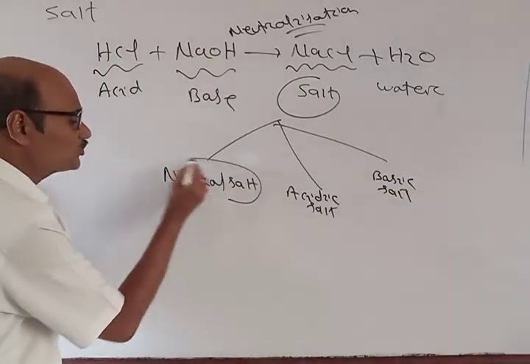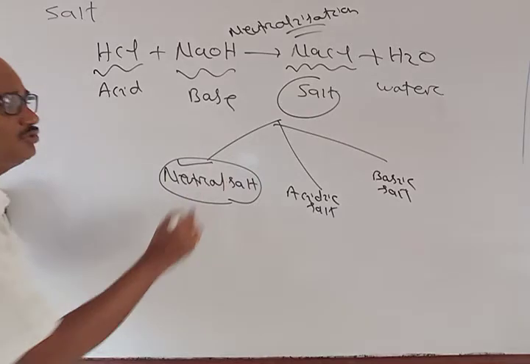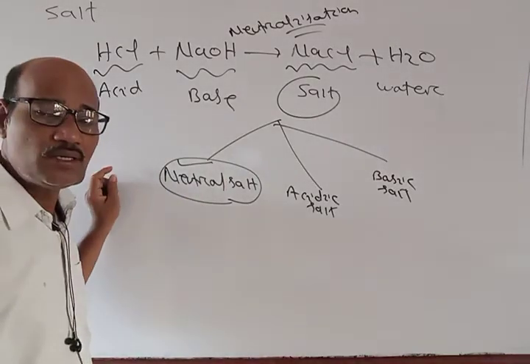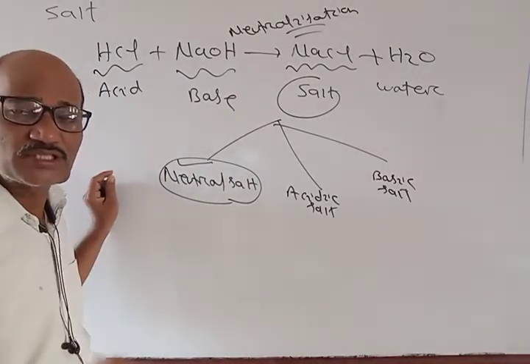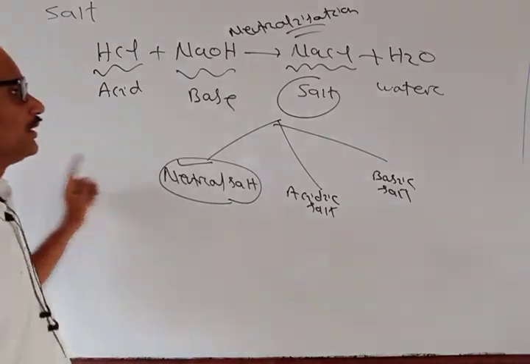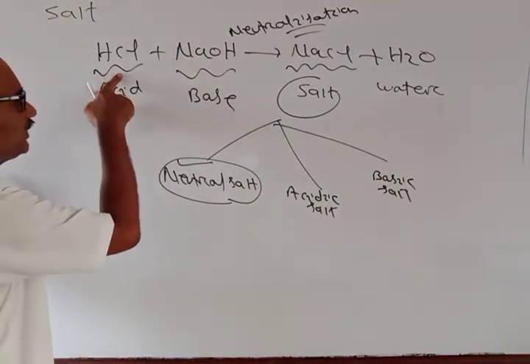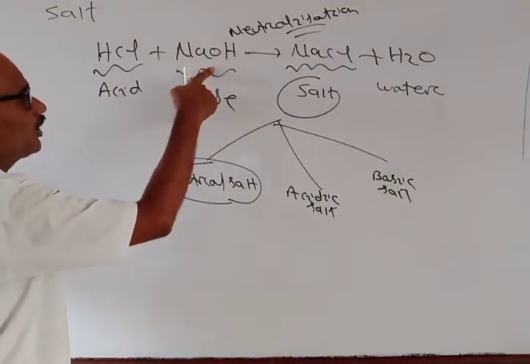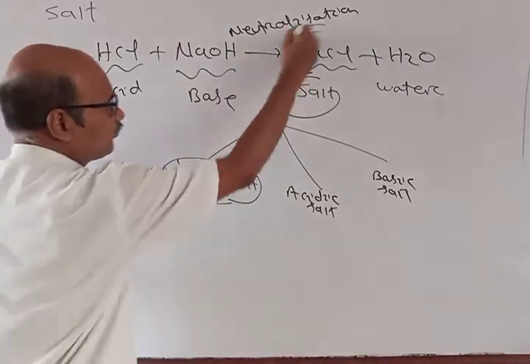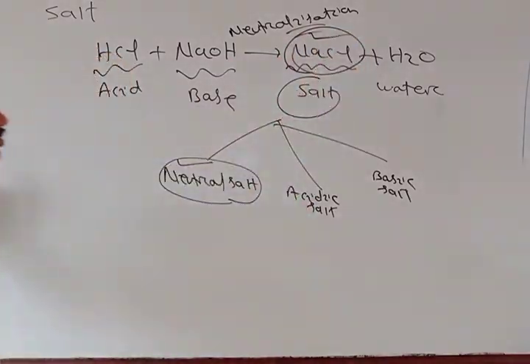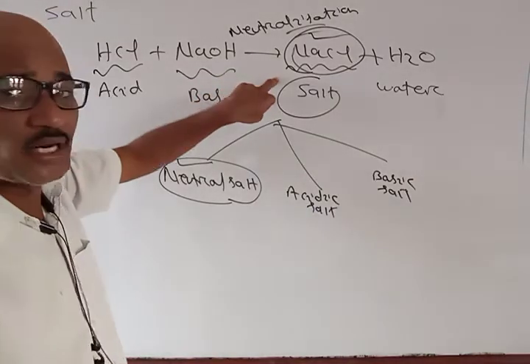So neutral salts are those salts which are formed by the complete neutralization of an acid and a base. Like this, our HCl and NaOH we have taken here. We are getting NaCl and H2O. So this is a neutral salt.